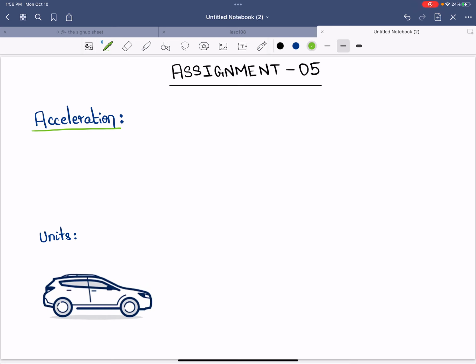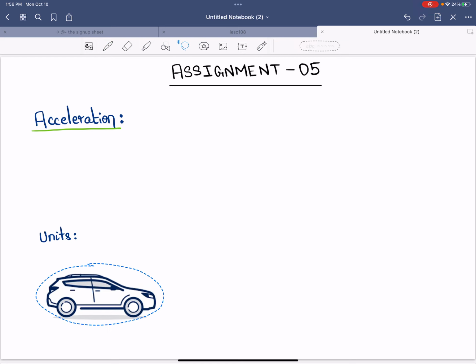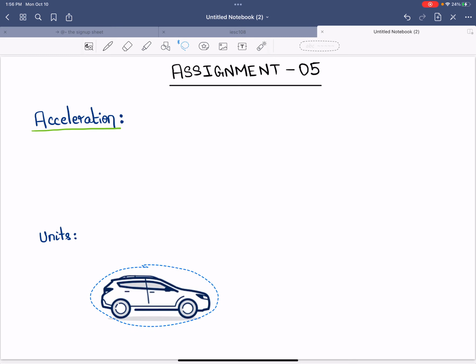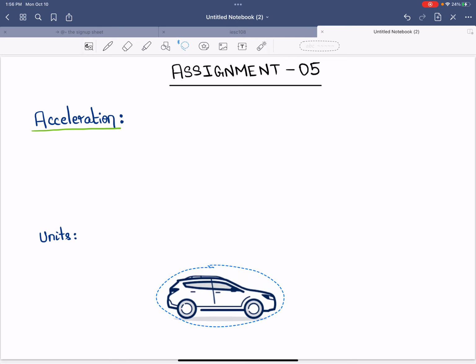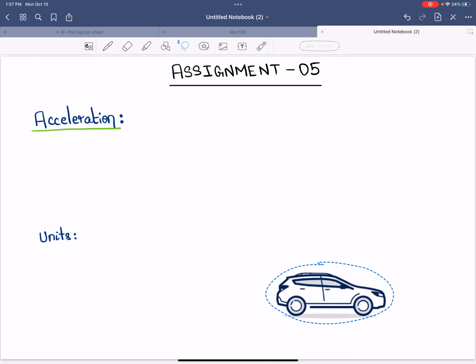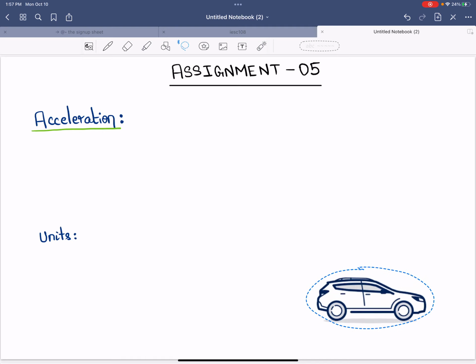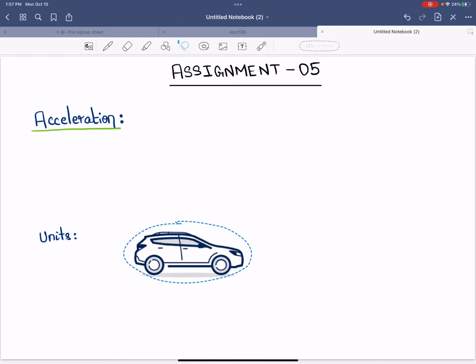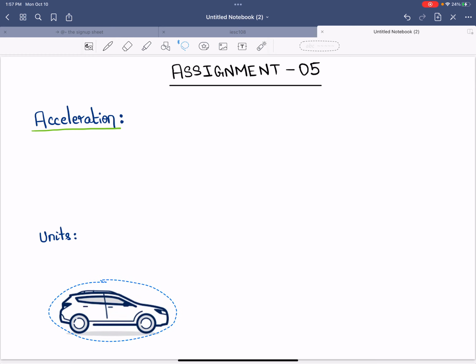So what do I mean by that? For example, if you look at this car, and this is moving at a constant speed right now, slowly and nicely. But nobody moves slowly and nicely, especially not in Boston. So given that you could be in traffic, you could be stopping, speeding up, slowing down, depending on the speed limit on the road. So this car can go fast and can go slow, or it can also go backward or forward as well. Or it could also take turns and move in a circle or something like that. So nobody usually goes at a constant speed in a straight line.